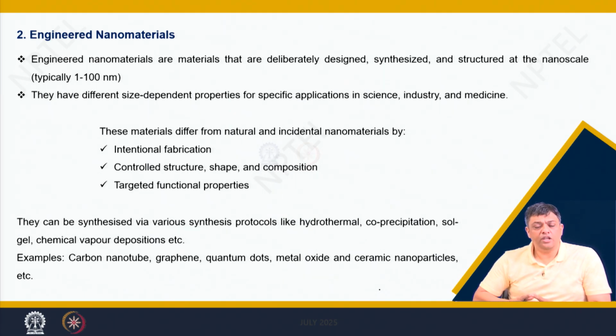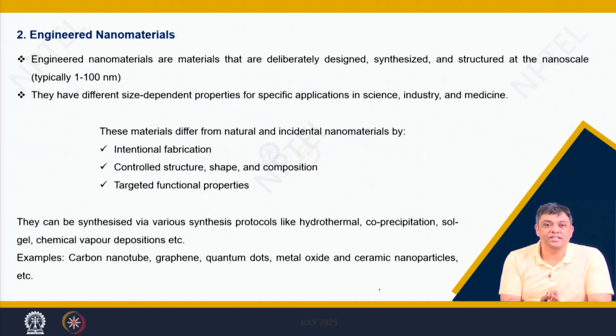So, as the logic says, let us move from those types of materials and talk about engineered nanomaterials. What would be an engineered nanomaterial? You should be able to give an answer now. Engineered nanomaterials are the ones that are elaborately designed.